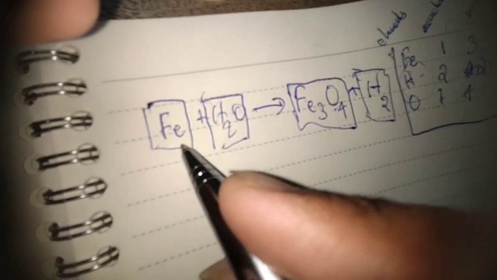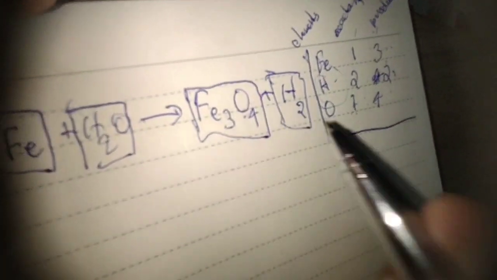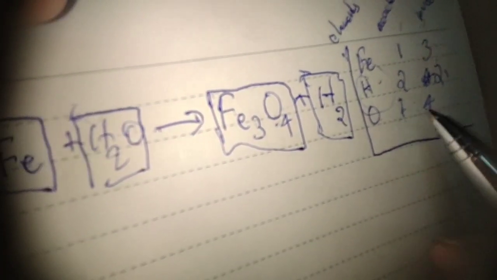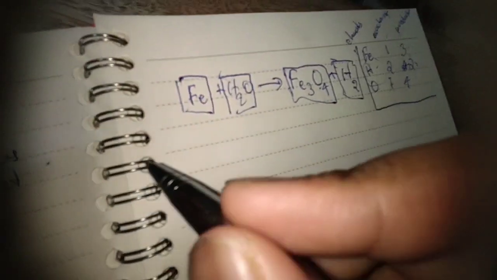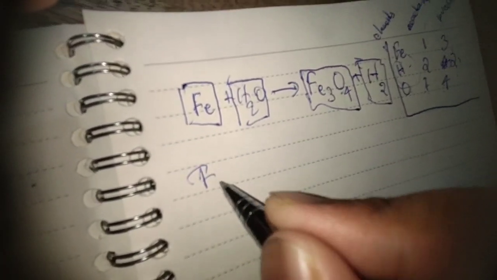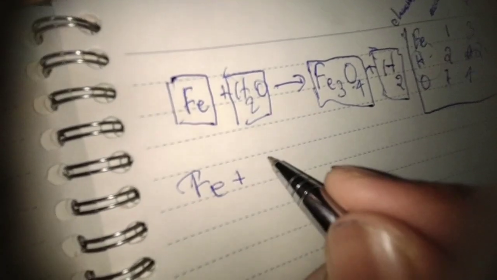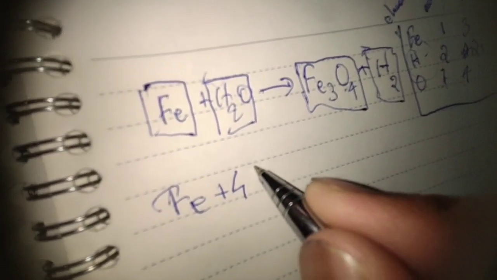Oxygen on the left hand side is 1, and on the right hand side it's 4. To balance this, we will put Fe plus 4 H2O.